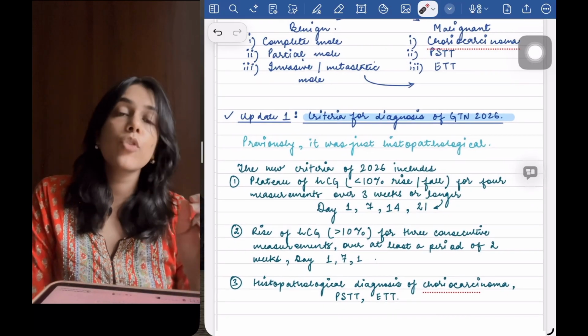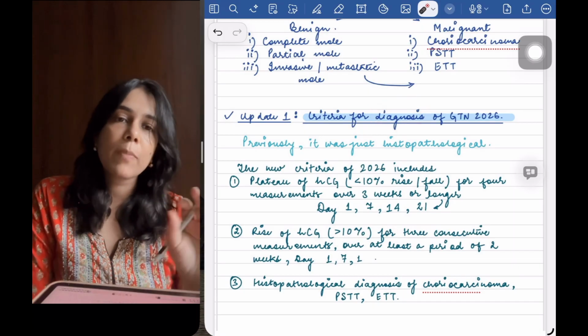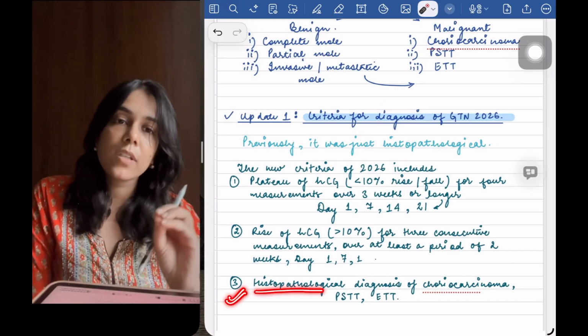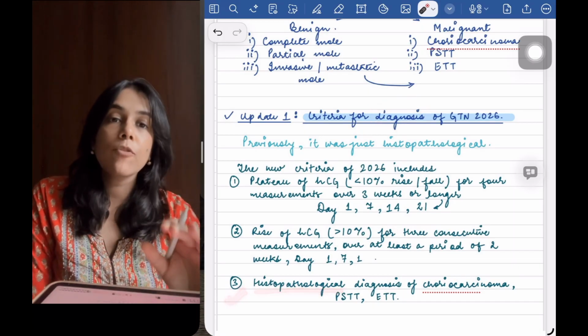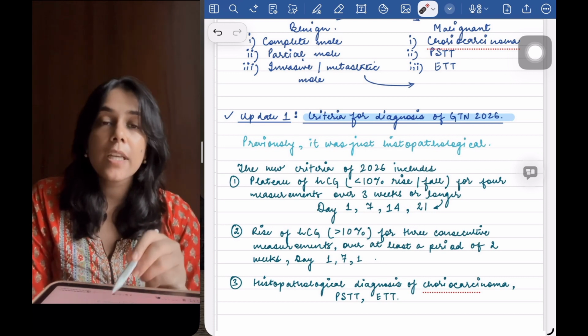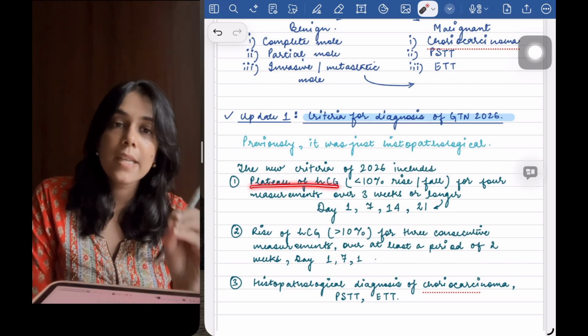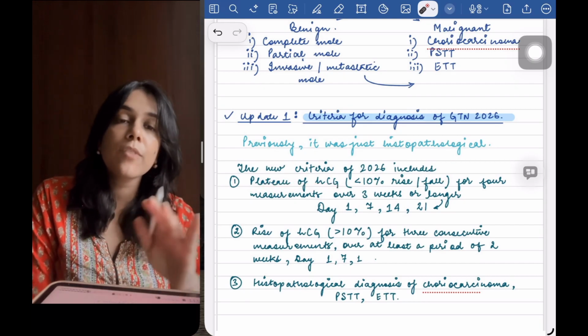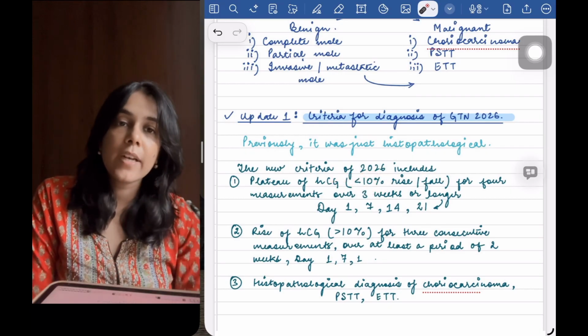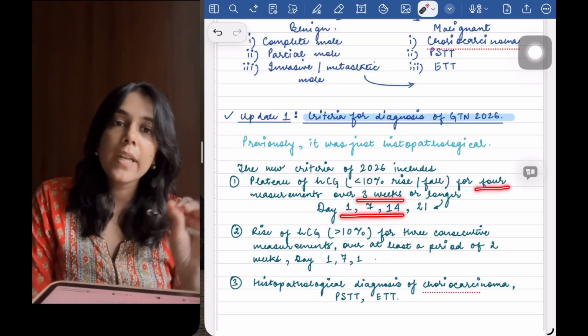Update 1 is the criteria for diagnosis of GTN 2026. Earlier we used to have only the histopathological examination as a diagnostic criteria for GTN, but now we have got two more criteria to diagnose something as GTN, which include that if the HCG levels plateau and the decrease or the rise is less than 10% and they are plateauing for more than 4 different findings which are spread over a time span of 3 weeks, then also we can call it as GTN.